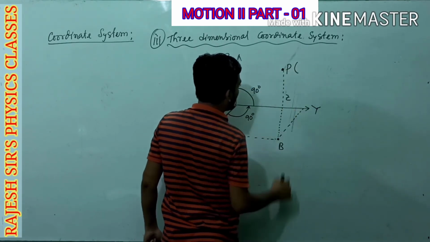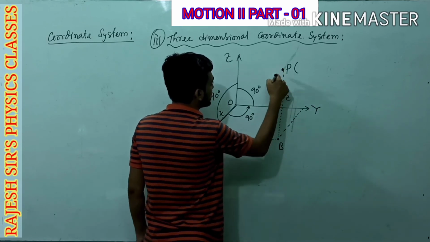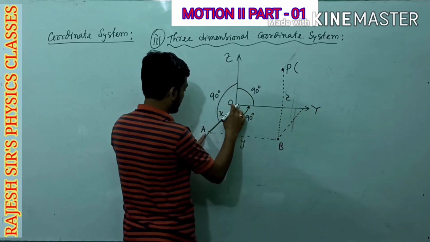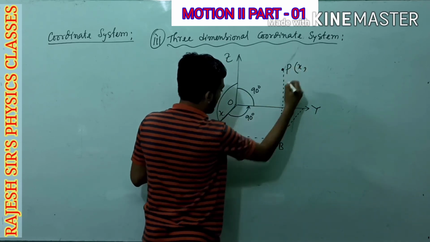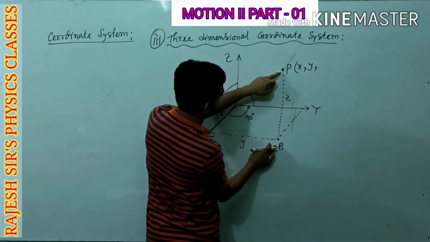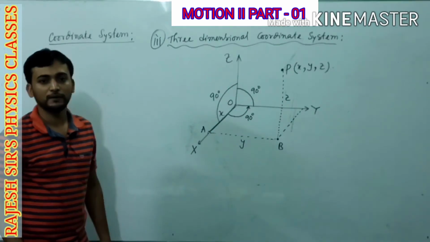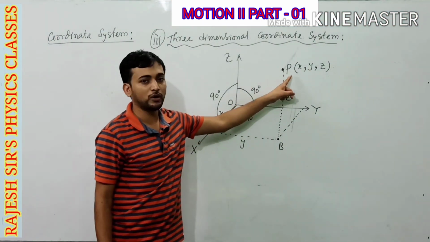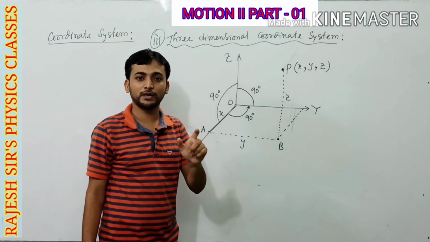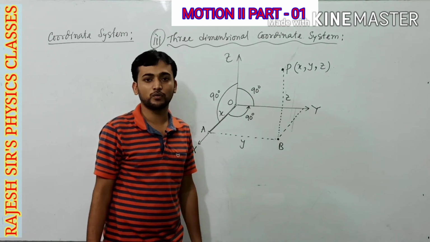Now, what will be the coordinate of this point P, or what will be the location of the bird which is situated at point P at any time t? Its location will be x, comma y, comma z. So in this way we can find out the location of any moving object in a space or in three-dimensional zone using three-dimensional coordinate system.